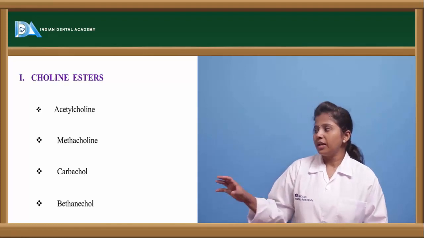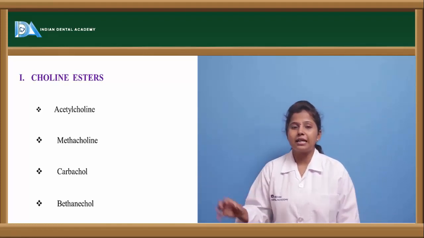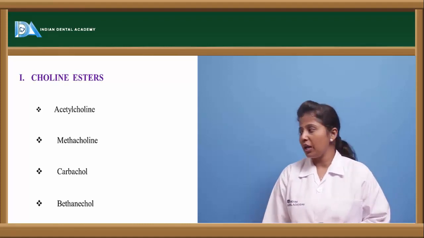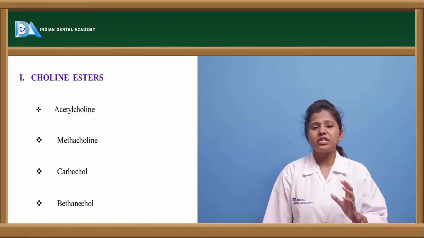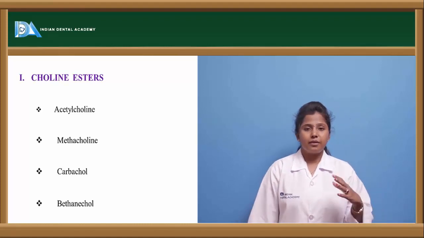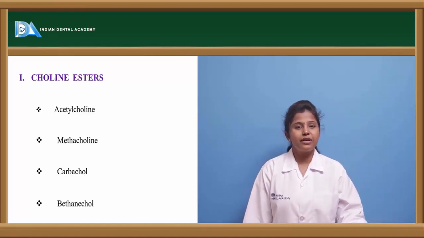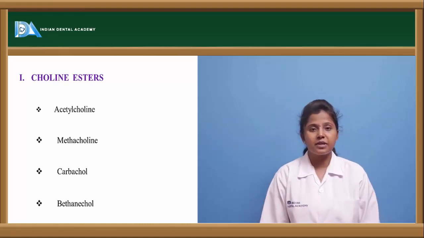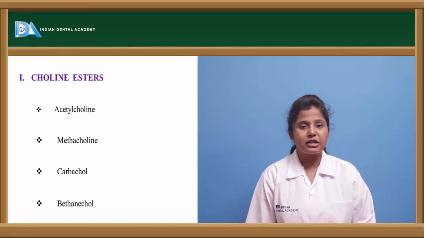So the cholinesters are drugs like acetylcholine, methacholine, carbachol and bethanechol. These have the same structure as that of acetylcholine. So if they bind to the cholinergic receptors, they exert the same action as acetylcholine.